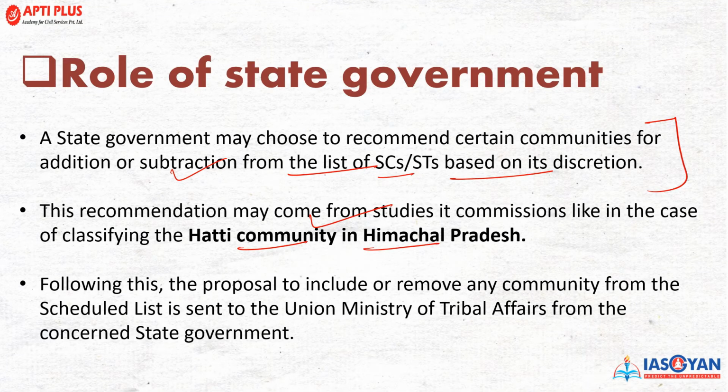Now, following this, the proposal to include or removal of the community from the scheduled list is sent to the union government. So, union government, जो tribal affair ministry, उनके पास फिर ये report जाती है from the concerned state government, and after which a law is being made, passed in the parliament, and finally an approval of president and assent of president is mandatory to make it a law.